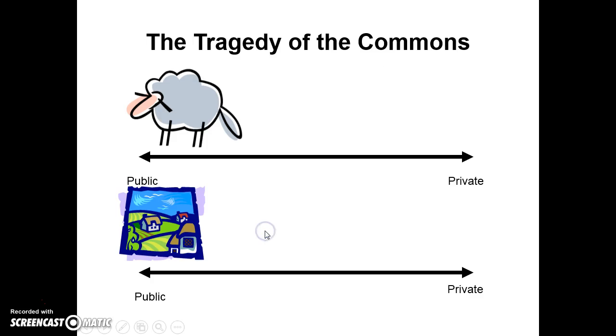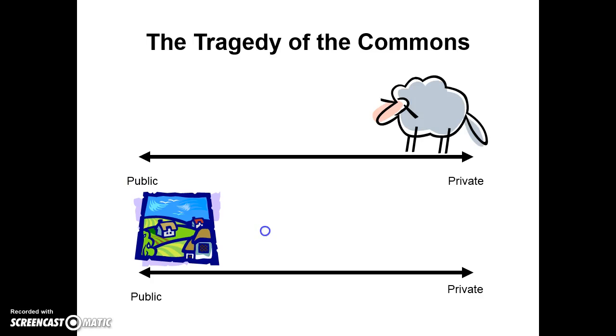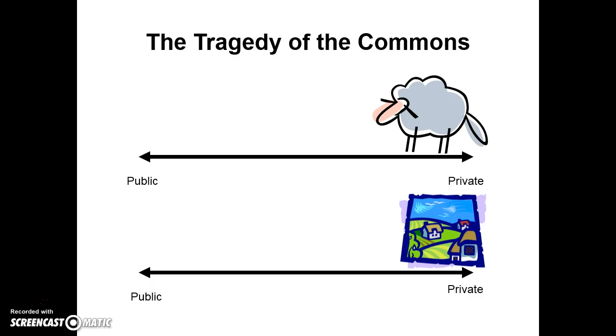One solution was to make the sheep public. We called this the communist solution. All goods, both the sheep and the meadows, would be publicly owned. That would satisfy that. The other solution was to make the meadows privately owned. We called this the capitalist solution. And if I had my own individual land, it was now in my self-interest not to overgraze the meadows.